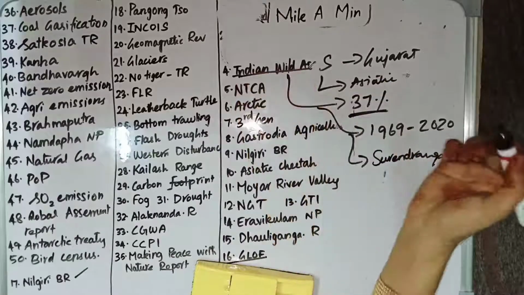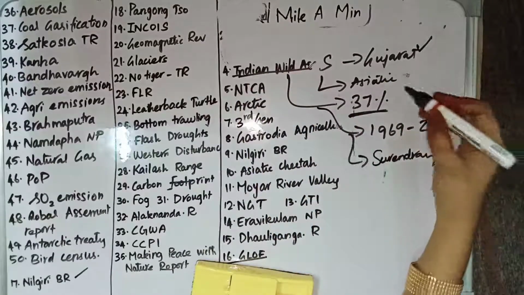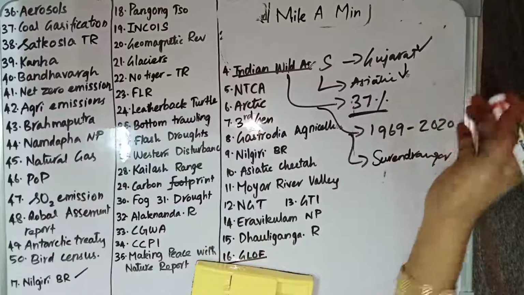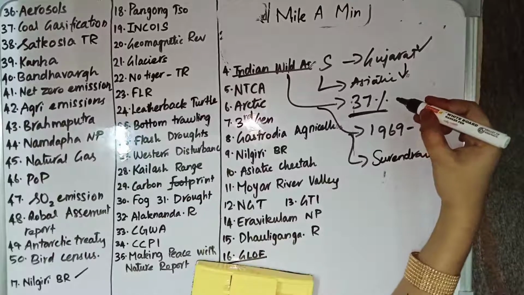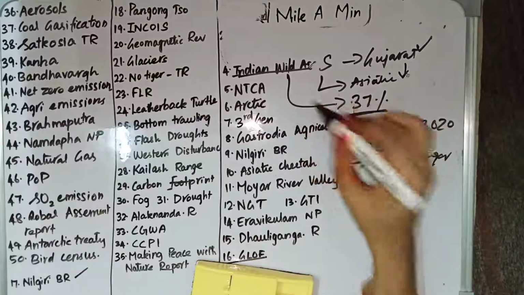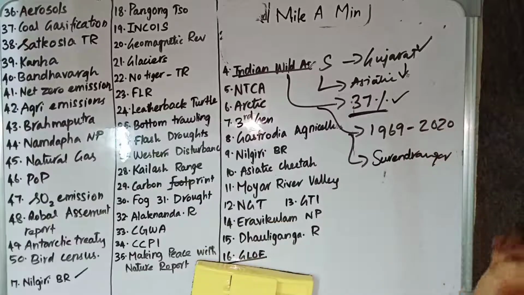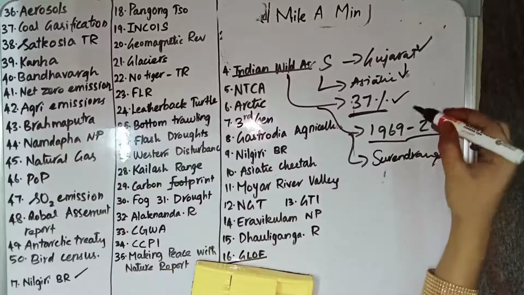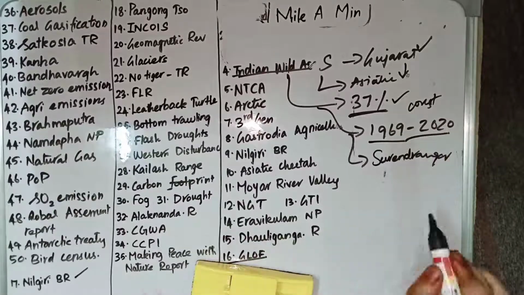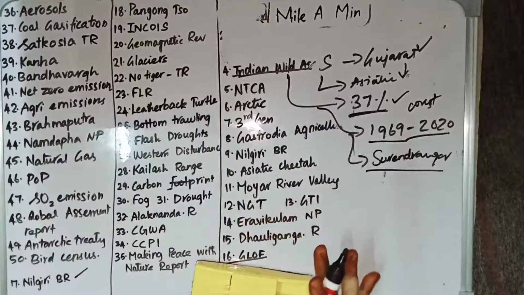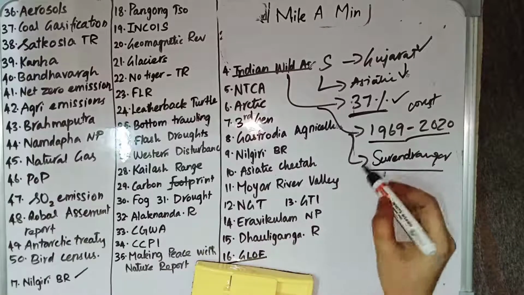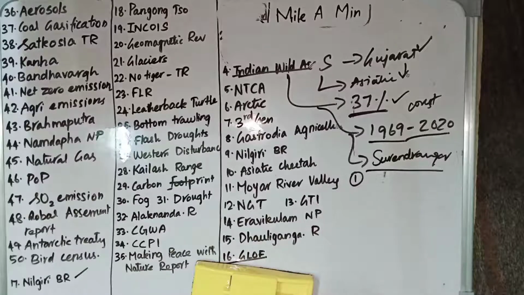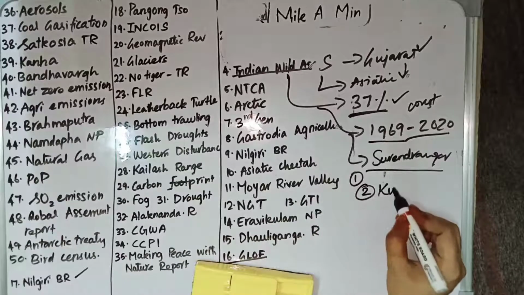So let's repeat. The Indian Wild Ass Sanctuary is in Gujarat, in the Little Rann of Kutch region, and Gujarat is the only place where you can find both Asiatic lions and the Indian wild ass. According to the Gujarat Forest Department report, the Indian wild ass population has increased by 37%, and from 1969 to 2020 it has been constantly increasing. In particular, Surendranagar district has the highest population. So based on the population, Surendranagar is number 1 and the second position goes to Kutch.